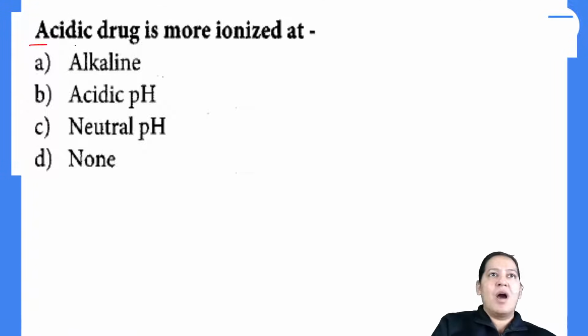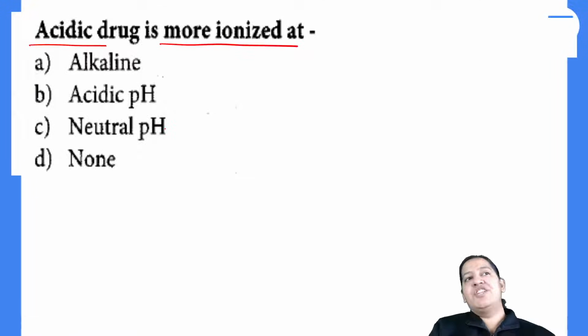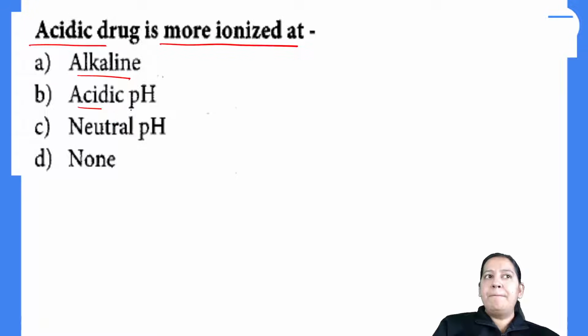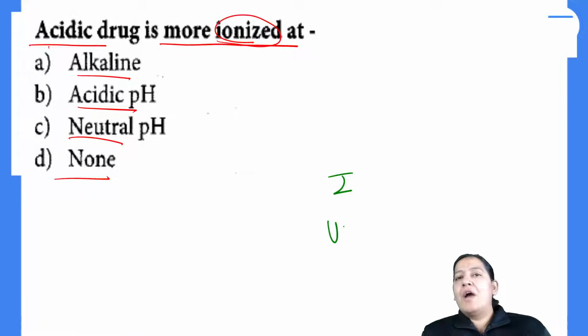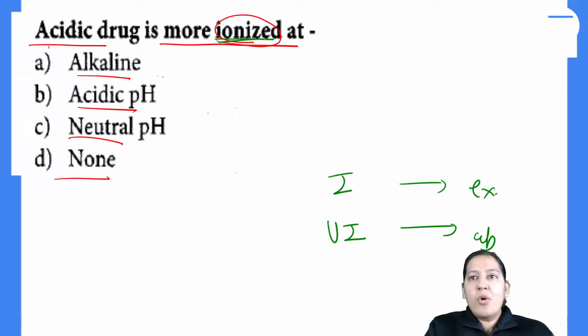So acidic drug is more ionized at which medium? Alkaline medium, acidic medium, neutral medium, or none? I want acidic drug to get ionized. What is ionized drug? I have told you the golden mantra. What is the golden mantra? Ionized drug and unionized drug. The ionized drug is excreted and unionized drug is absorbed. So read ionized drug as excreted.